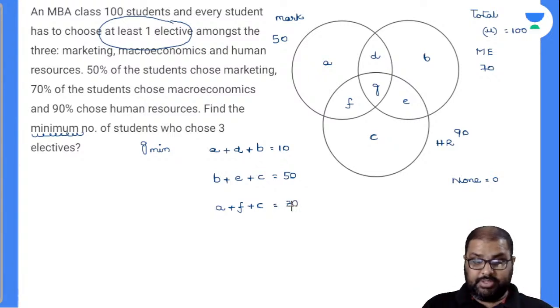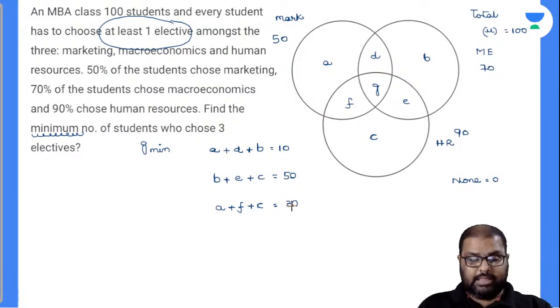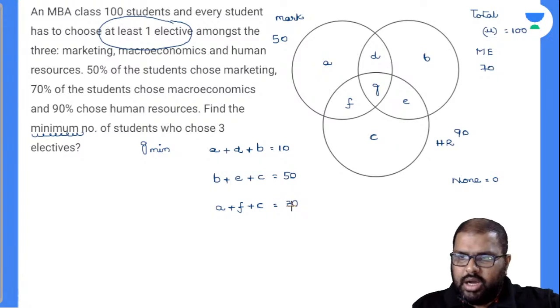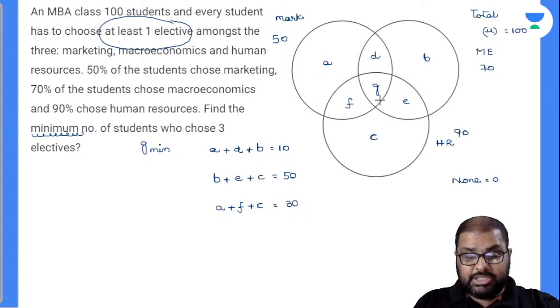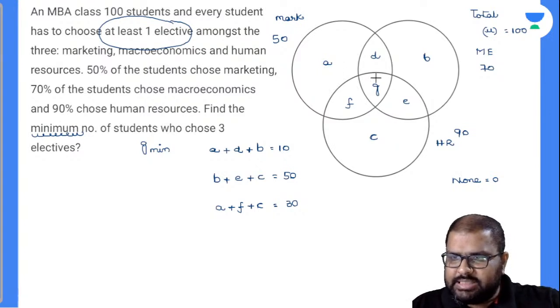Now you closely observe, as I said, if G has to be minimum, the remaining values have to be maximum. If so, see here, let us keep D, G, F as 0. Can I take A value 50?